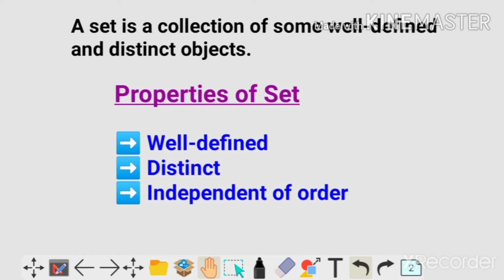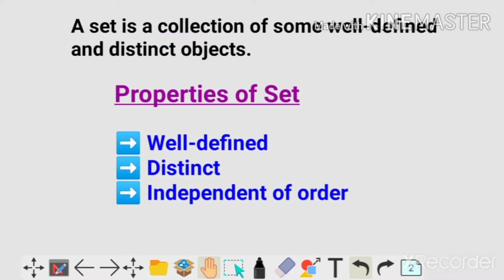In this chapter, set theory, we will learn the basic concept of a set. So what is a set? A set is a collection of some well-defined and distinct objects. So a set is nothing but a collection, but this collection has some properties. The first one is well-defined, the second one is distinct, and the third one is independent of order. So we will learn what well-defined, distinct, and independent of order mean.